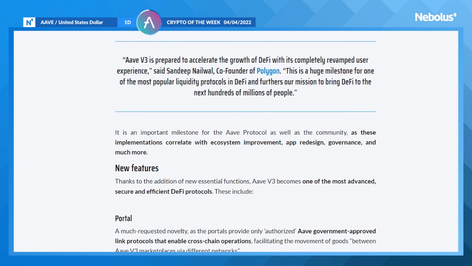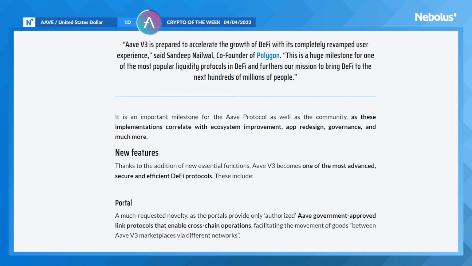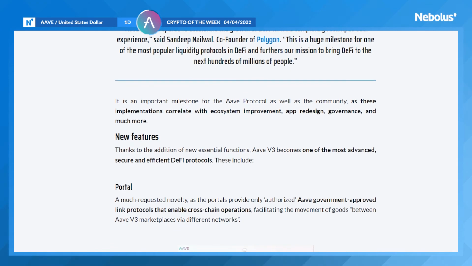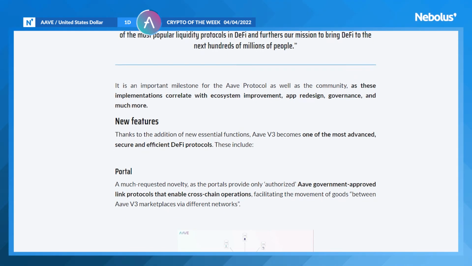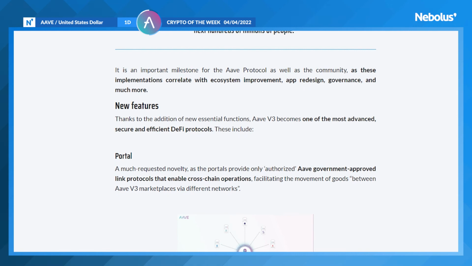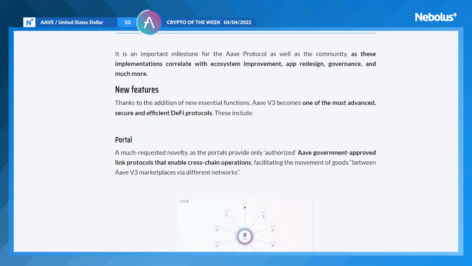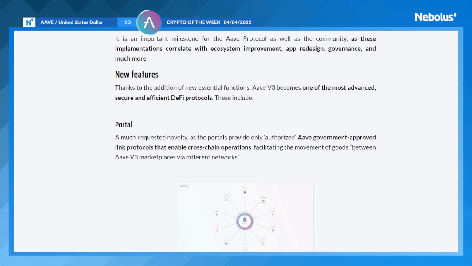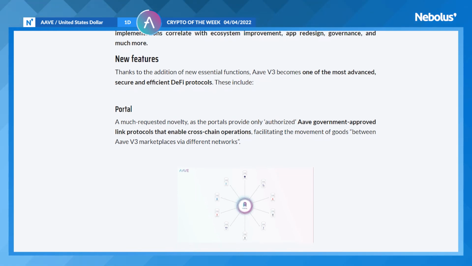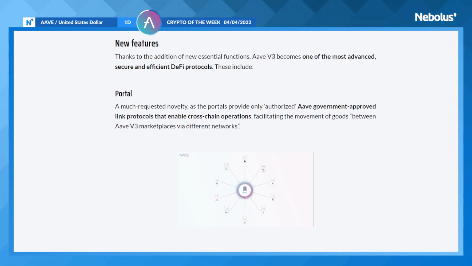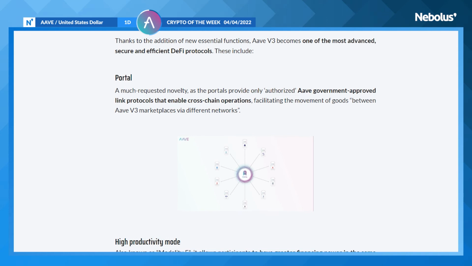The AAVE Oracle network continues to improve, boosted by Chainlink, an Oracle used to consult external data and incorporate it into the network. There are also improvements in the interface. Version 3 is implemented by Polygon, Avalanche, Harmony, and Fantom by Layer 1 and Layer 2, such as Arbitrum and Optimism.